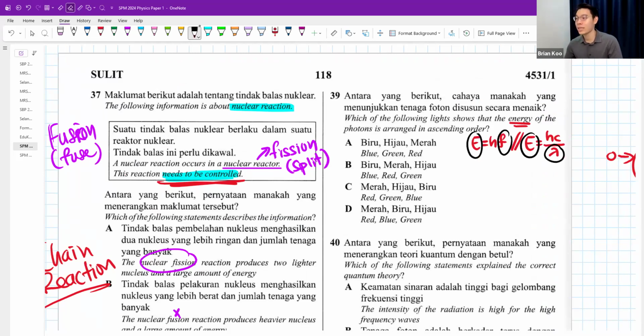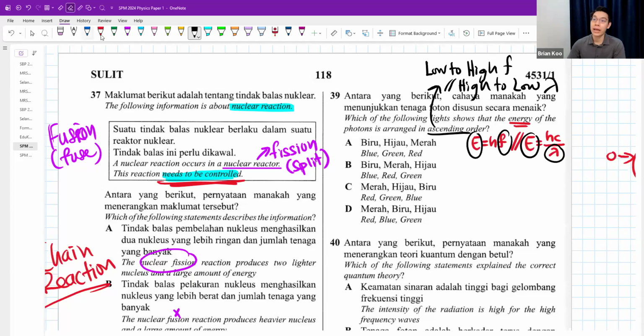Ascending order meaning low to high frequency, or high to low wavelength also can, because wavelength and energy are inversely proportional. And I hope you know your rainbow colors. If you don't know, then very difficult.